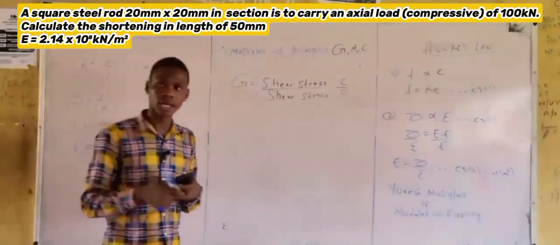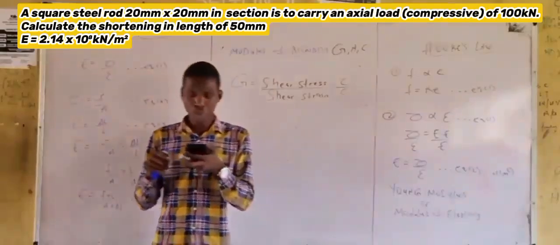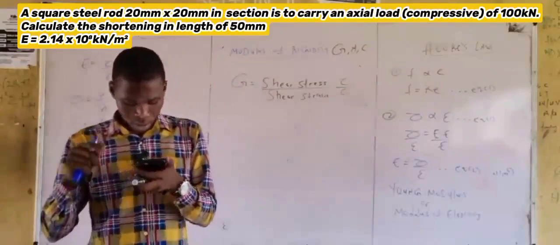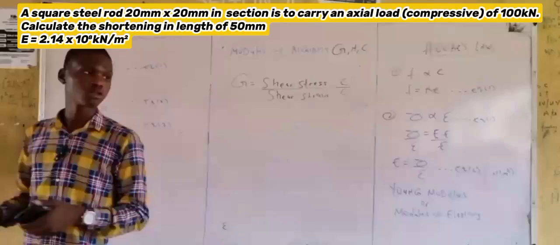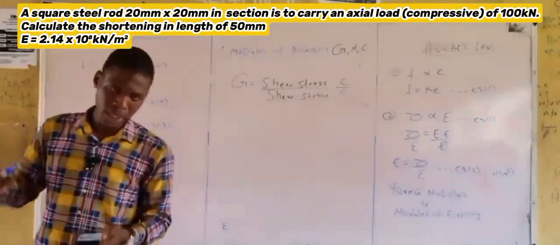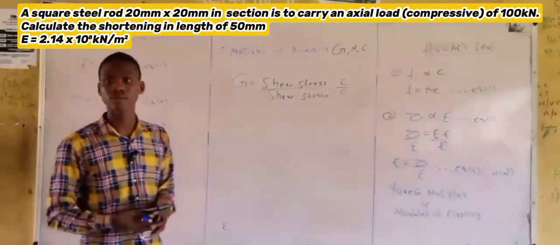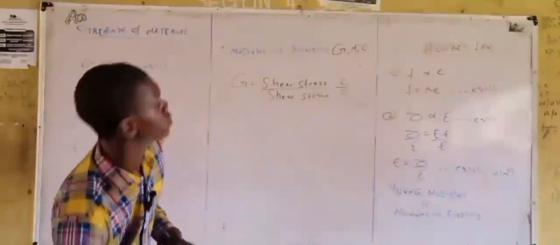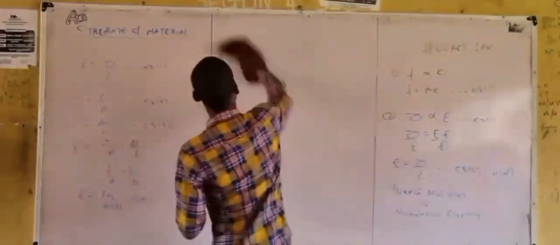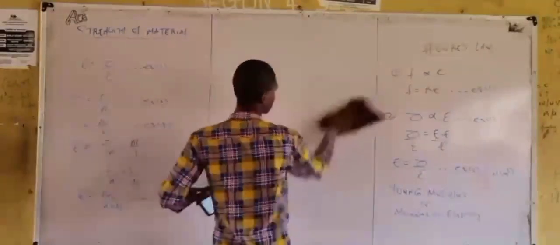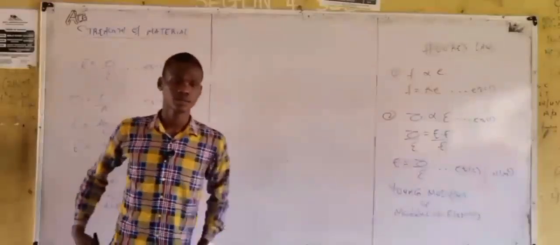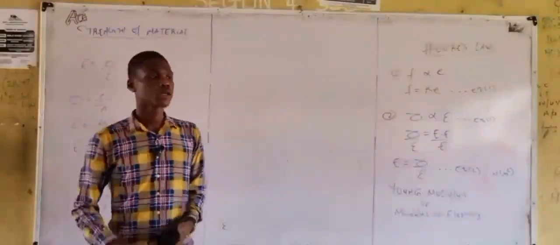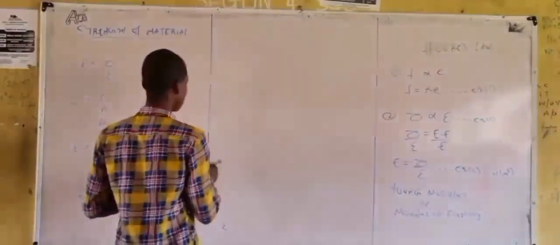Take E, that is Young modulus, E equals 2.14 times 10 raised to power 8 kilonewton per meter square. Solution. What are the given parameters?